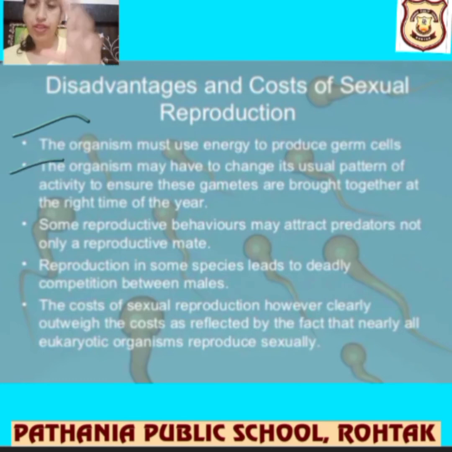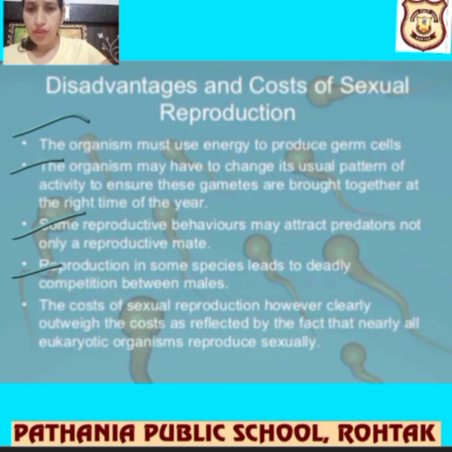Like it should be a perfect timing, because in a month the ovulation cycle happens once only. Some reproductive behaviors may attract predators and only a reproductive male may mate. Like many times in snakes and wildlife animals, it is possible over there, right? Reproduction in some species leads to deadly competition between males. Like there is a very great competition. If we talk about elephants, if we talk about tigers, there will become a war between these male tigers.